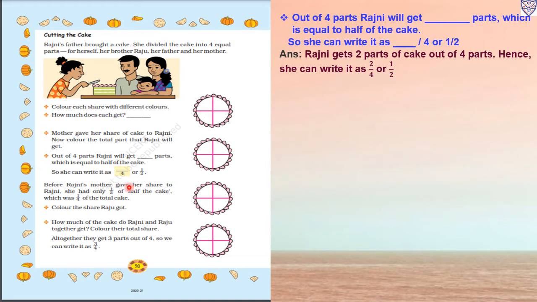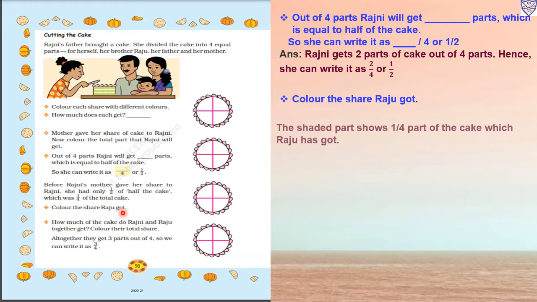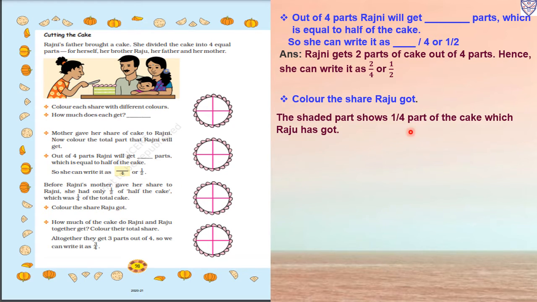Before Rajni's mother gave her share to Rajni, she had only 1 upon 2 of half of the cake, which was 1 upon 4 of the total cake. So color the share Raju got. Now how much did Raju get? The shaded part shows 1 upon 4 part of the cake which Raju has got. So Raju got only 1 upon 4 part, so we will color only 1 part.